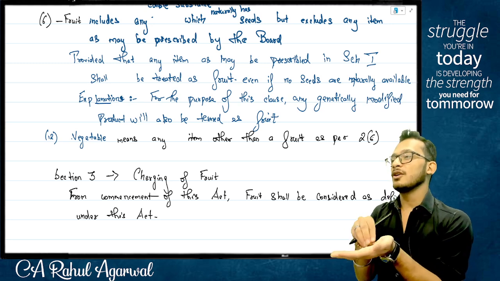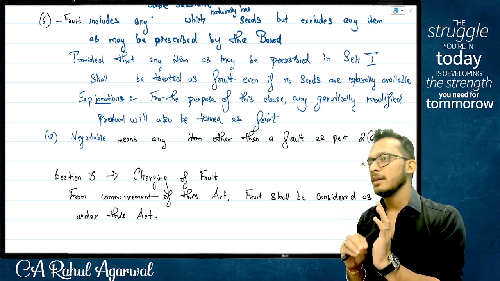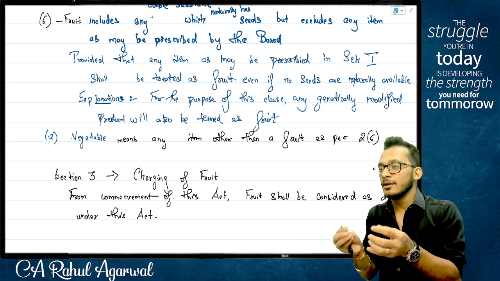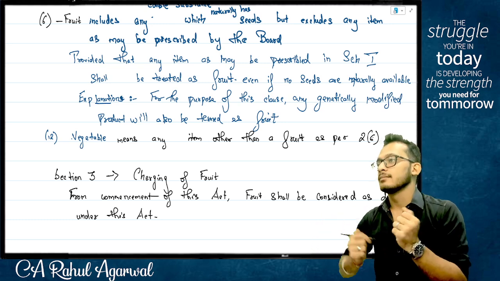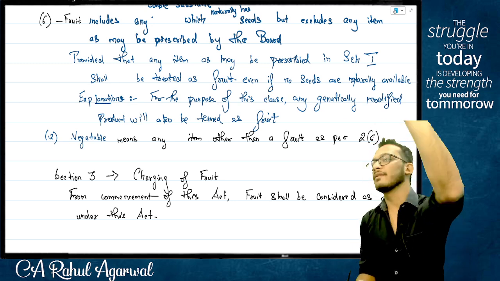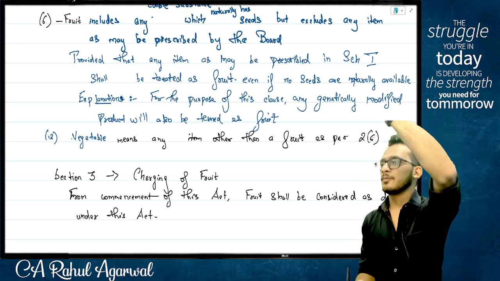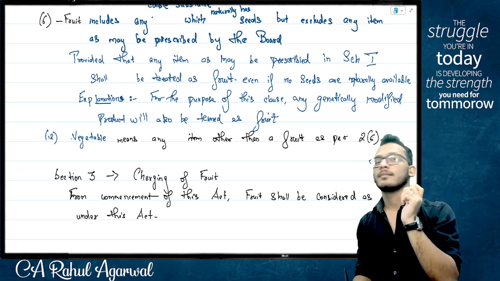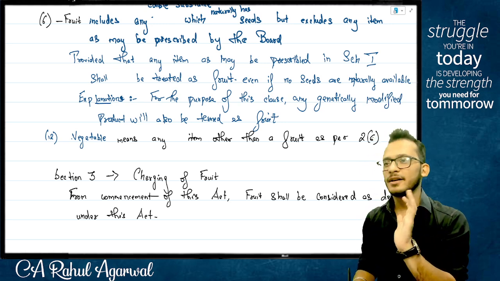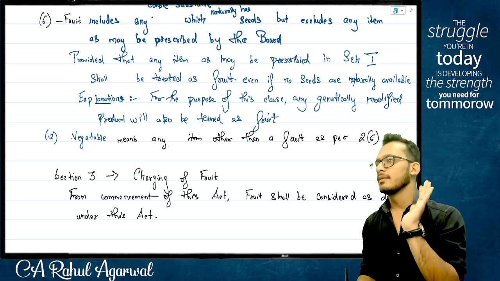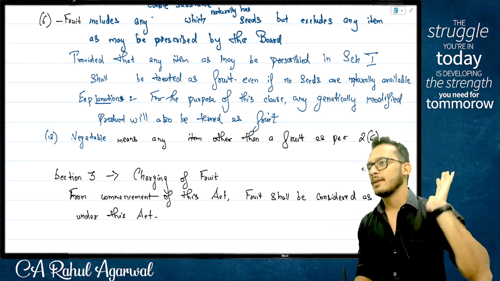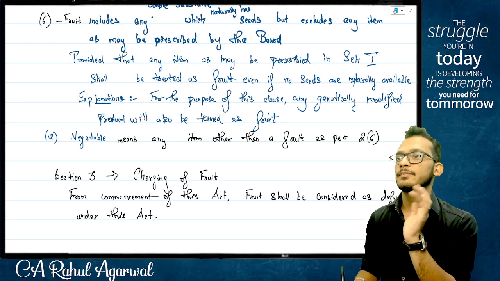Unless I put a penalty on the vegetable, there is no issue. Unless I do anything with the vegetable, I don't care. So for me, I can call it whatever I want. If someone else has a problem, let them create a separate act for it. I'm a very selfish guy. I want to create the fruit act, so I'm working with the fruit act. Does this make sense?